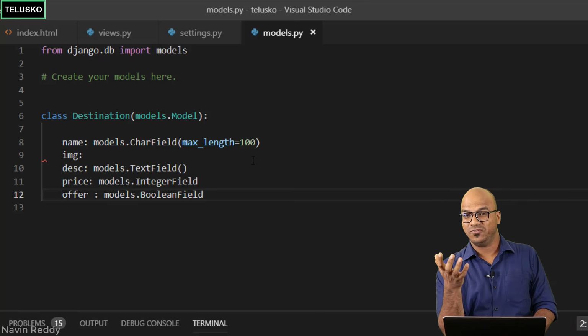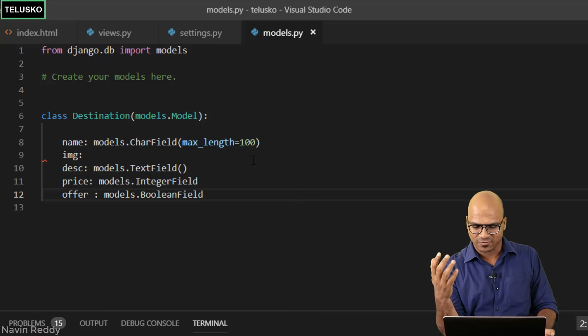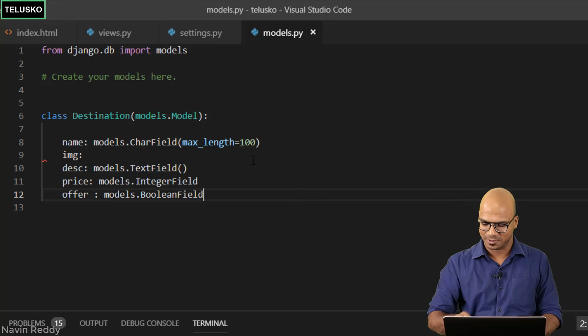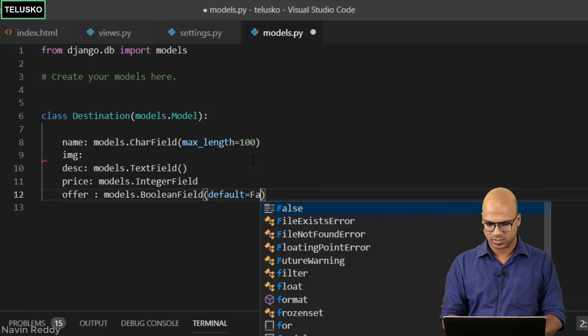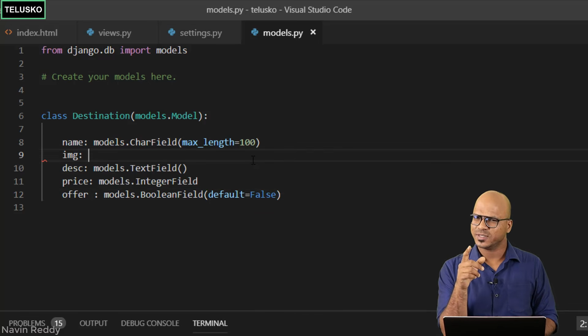But when you say BooleanField, by default it should be something, right? By default, there should not be any offer on the places. So the default value here is, let's say, False. Anything else here? Yeah, we have to specify for image as well, right? So we are missing the image now.